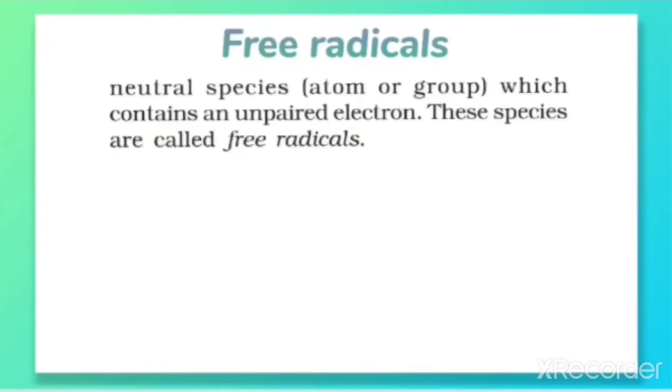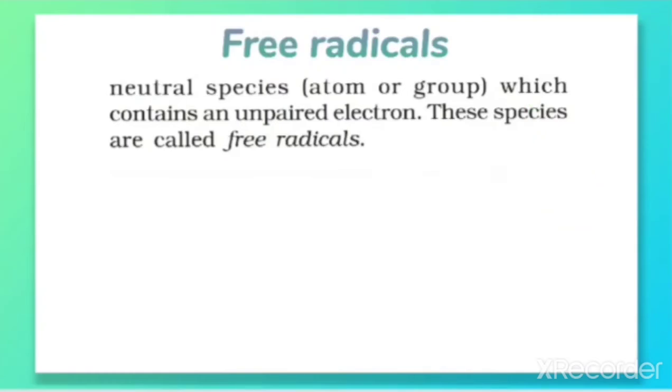Let us discuss more about free radicals. A free radical is a neutral species, which can be an atom or a group, which contains an unpaired electron. These species are called free radicals. Now what is the structure for this one? Better we can make the structure for the methyl free radical, CH3 dot. Here the dot is representing the free radical.